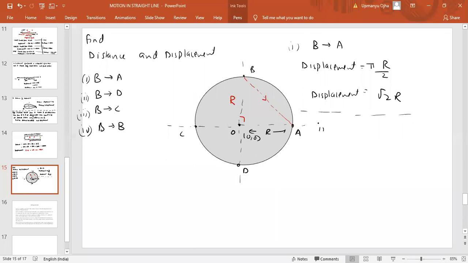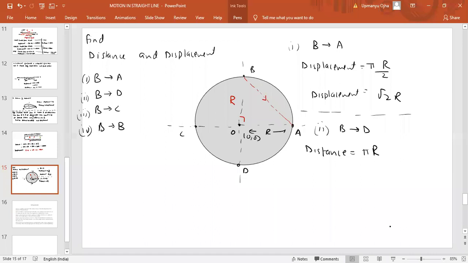Second part, when it travels from B to D. Distance traveled from B to D is the total path length, which is half of the perimeter of the circle, so pi r.